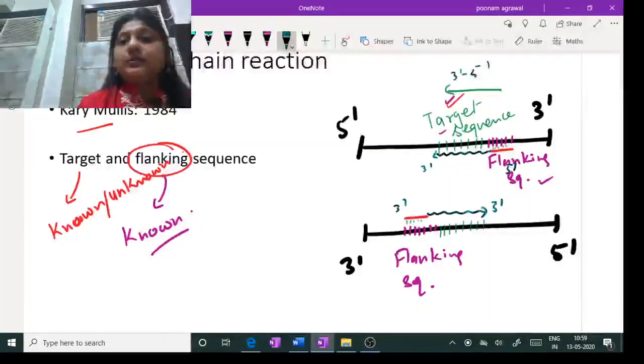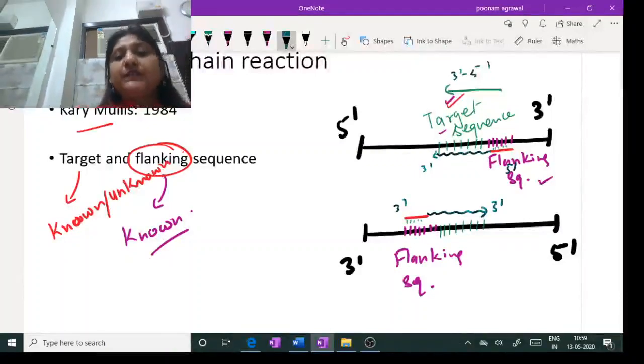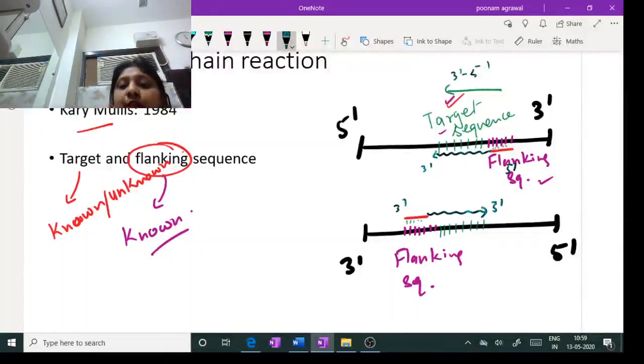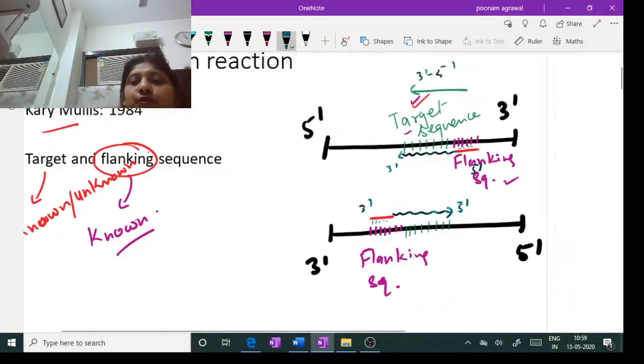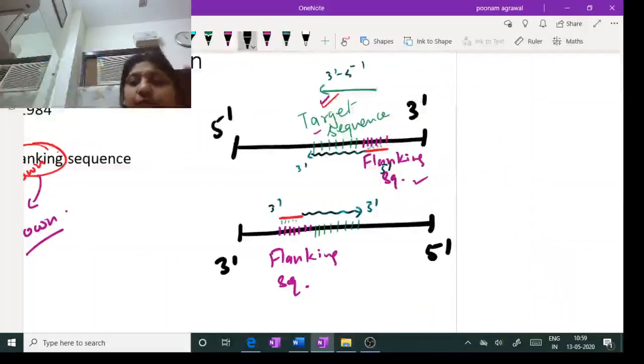And once one cycle is complete for the PCR, we have 2 sets of DNA. Originally, if you see, the black strand was the one set of the DNA, and now once one cycle is complete, we have 2 sets of DNA. This is one set, which still has the primer attached to it, and this is another set of DNA, right?